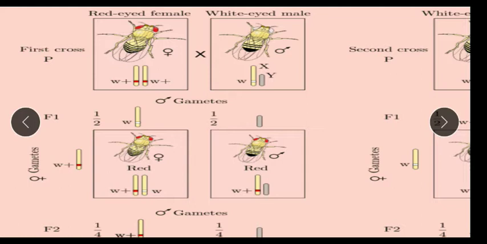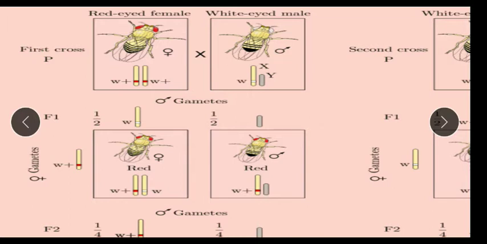As I already said, the dominant gene which governs the red color is located on the X chromosome. In the same way, the white eye color is governed by a recessive gene, which is also located on the X chromosome, but it is recessive in nature.